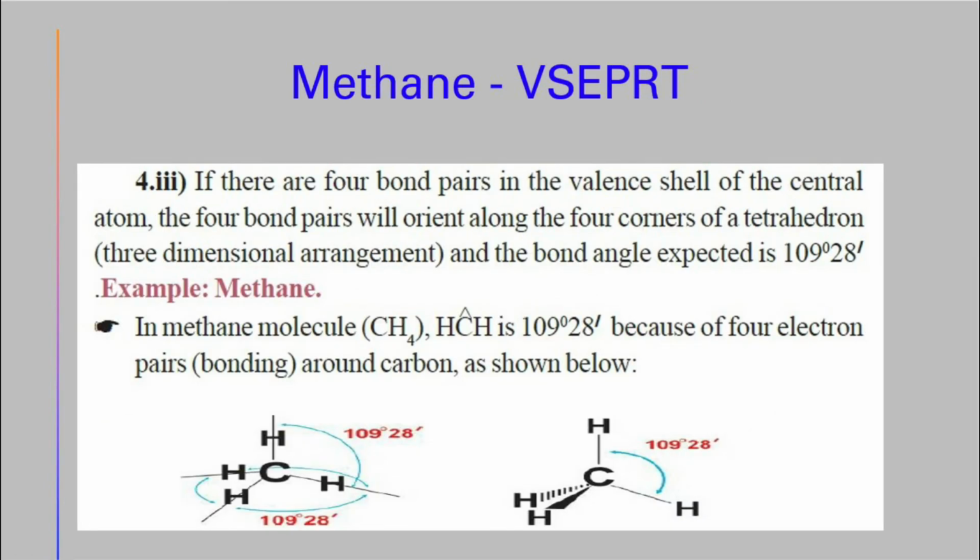Methane by VSEPR theory. If there are four bond pairs in the valence shell of the central atom, the four bond pairs will orient along the four corners of a tetrahedron, and the bond angle expected is 109 degrees 28 minutes. Example: methane. In the methane molecule, the central atom is carbon, with bond angles around 109 degrees 28 minutes because of the four electron pairs around the carbon.